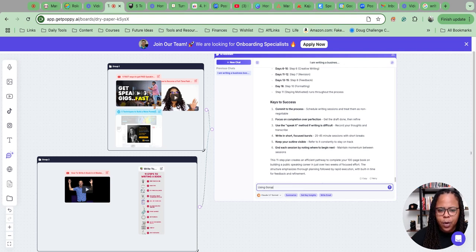Using group 1 and group 2, let's write a plan, an outline to create a book about the business of public speaking, to write a book in a weekend.